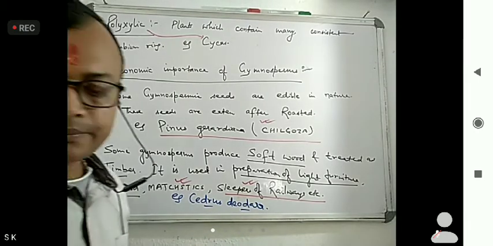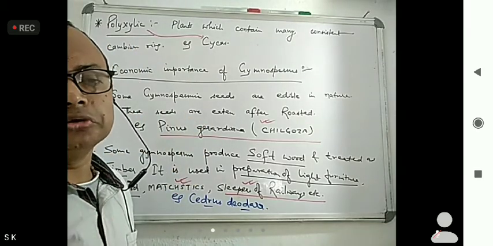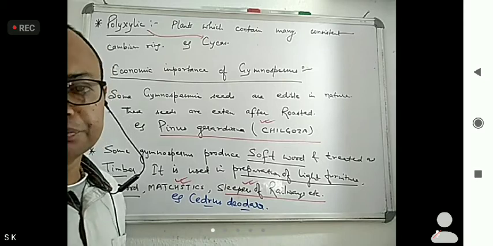Now, gymnosperms are also used for resin materials. What do you mean by resin?